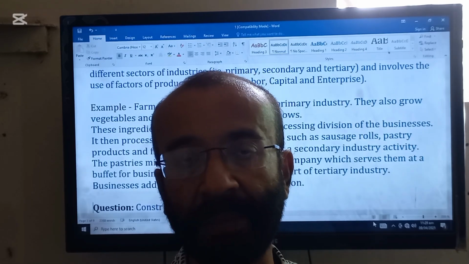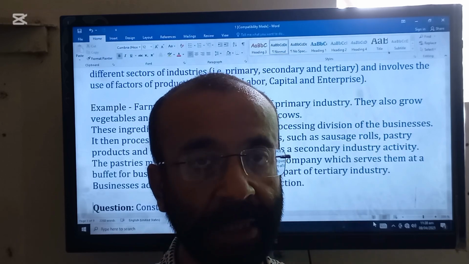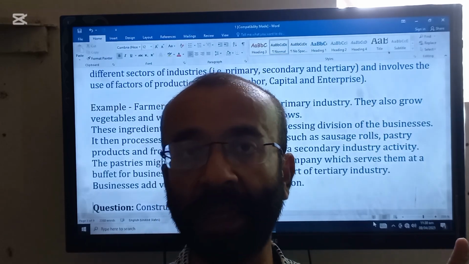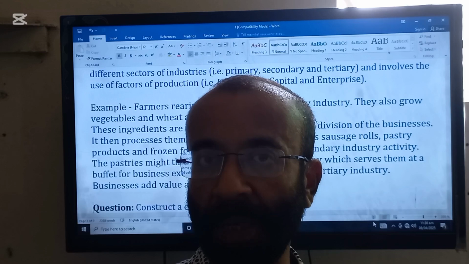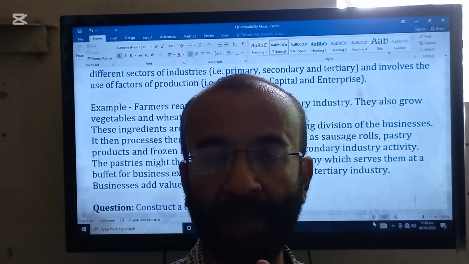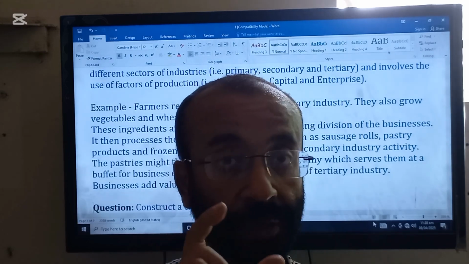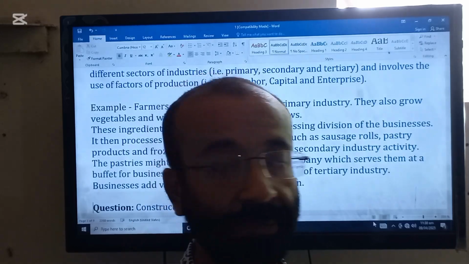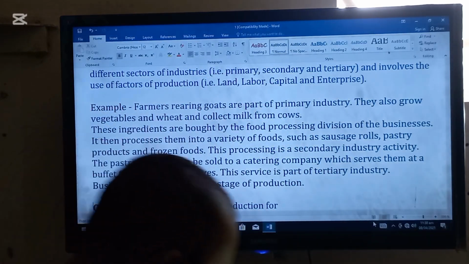And remember, this is very important: at each stage every worker connected to that particular sector, whether primary, secondary or tertiary, adds value. So adding value is very important.